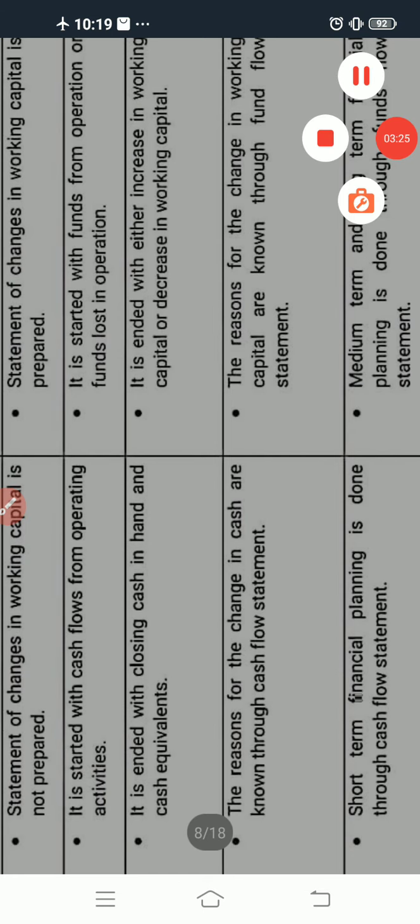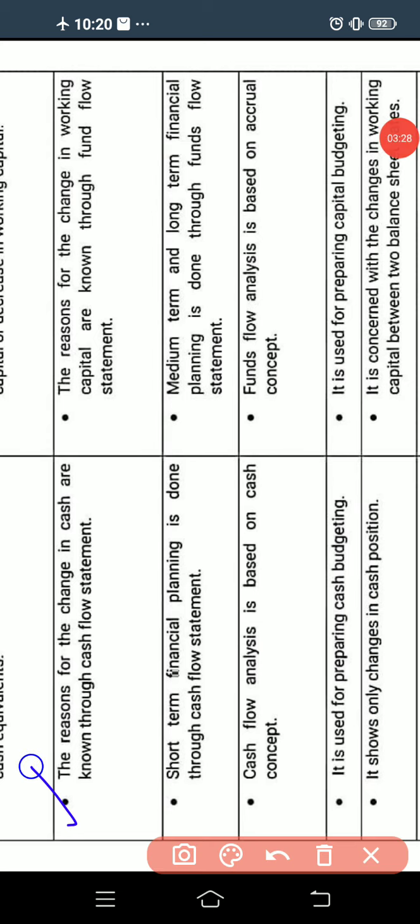Next, the reasons for the change in cash are known through the cash flow statement. Whereas in the fund flow statement, the reasons for the change in working capital are known. The next difference is that short-term financial planning is done through the cash flow statement.